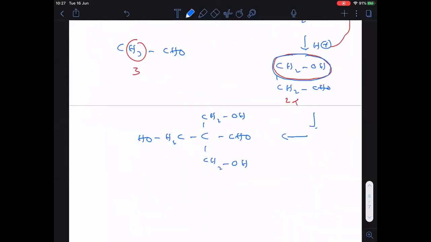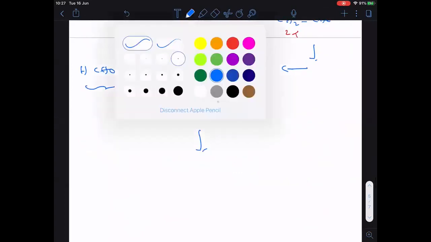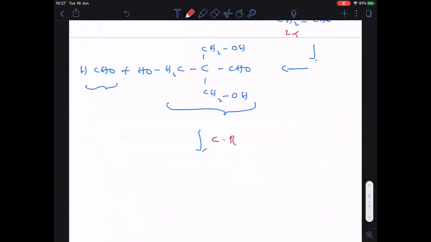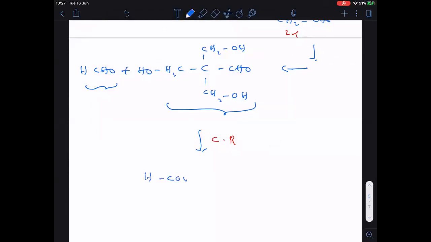Now tell me, this is not having alpha hydrogen. This is also not having alpha hydrogen. Both are not having alpha hydrogens. Now, Cannizzaro reaction proceeds. Am I right? And just now I told you, in crossed Cannizzaro, the nucleophile first attacks the smaller aldehyde preferably, and that undergoes oxidation. Therefore, formaldehyde undergoes oxidation. The product is HCOO minus, and the other product is what?